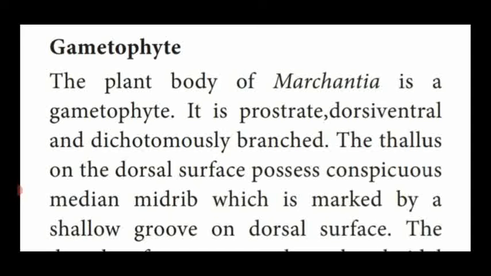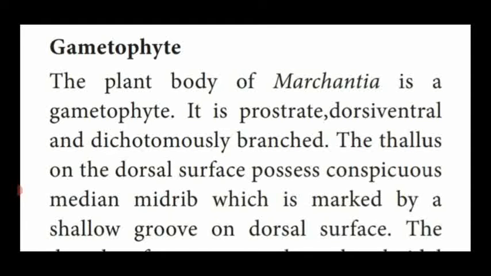So it is prostrate, that means it grows horizontally, differentiated into two surfaces, the dorsal surface and the ventral surface. So that is known as dorsiventral, and dichotomously branched. Each and every thallus divides into two branches, that is said to be dichotomously branched.